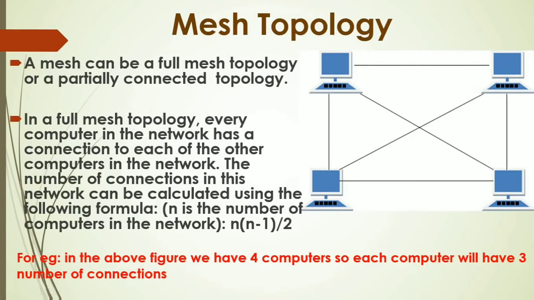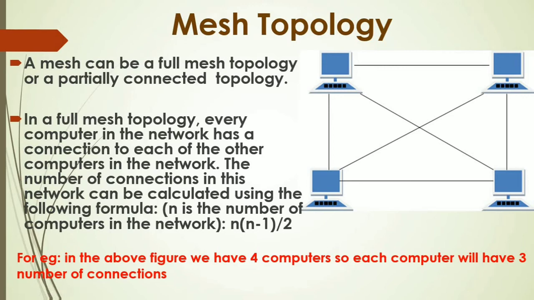A mesh topology can be a full mesh topology or a partially connected topology. This picture is an example of full mesh topology because all nodes are connected to the rest of the nodes on the network through dedicated paths. In a full mesh topology, every computer in the network has a connection to each of the other computers in the network.